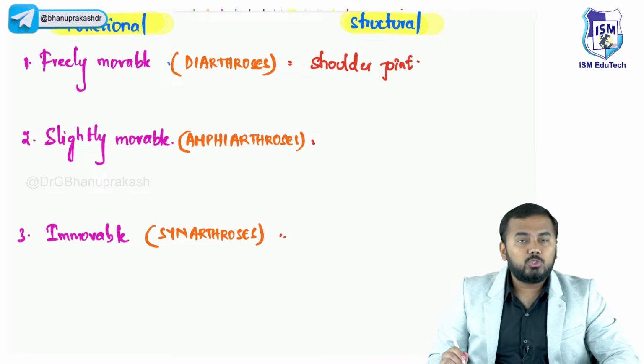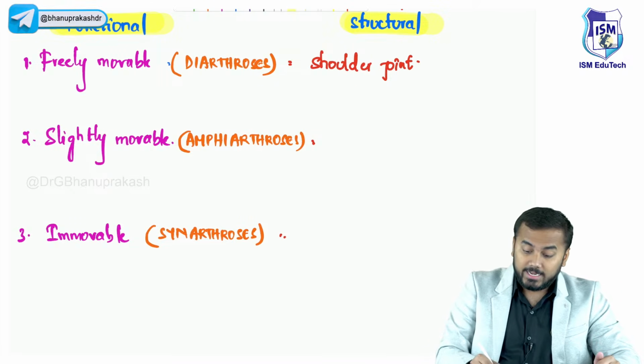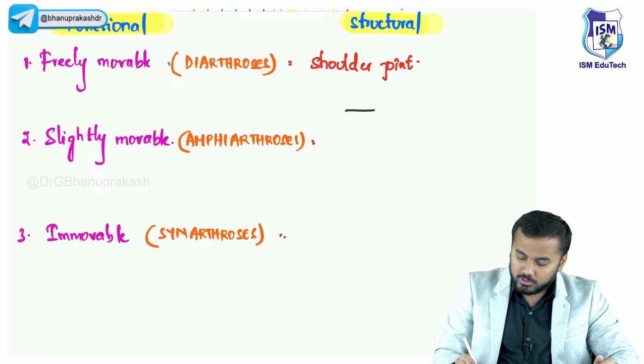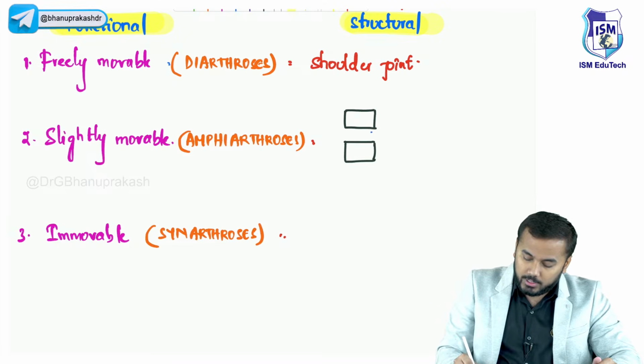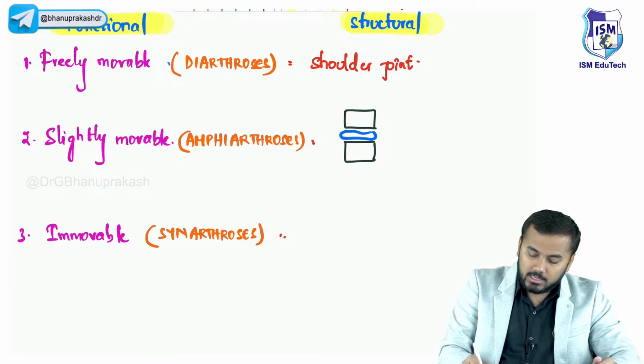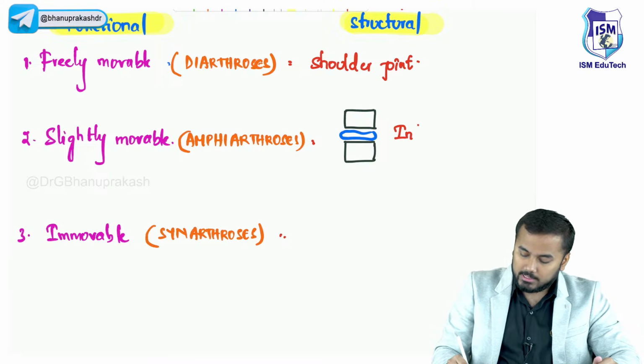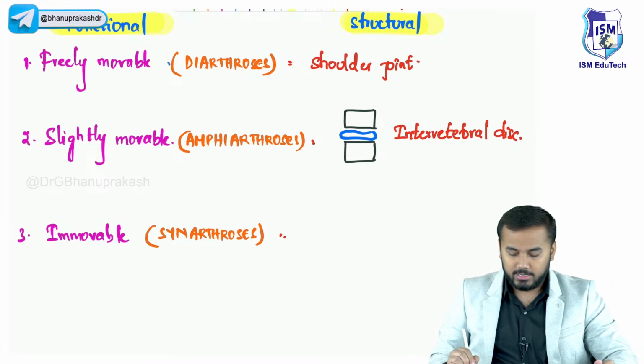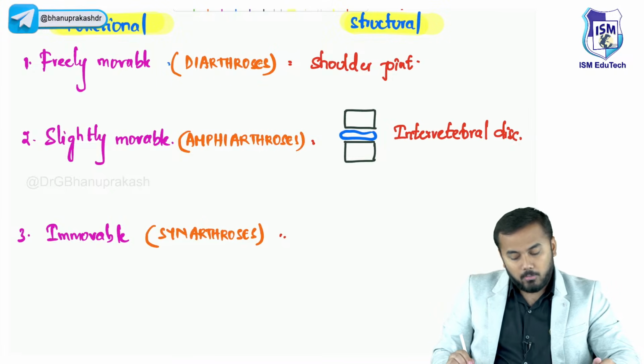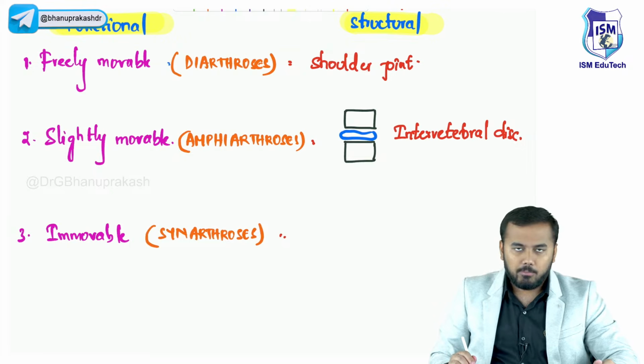What did I tell you? Joint between two vertebrae. What is that? Intervertebral disc, right? So this is one vertebra. This is another vertebra. Between two vertebrae, you have got a disc like this, and this disc is called the intervertebral disc. Very good. Najmul, ball and socket joint. Yes, shoulder joint is a ball and socket joint.